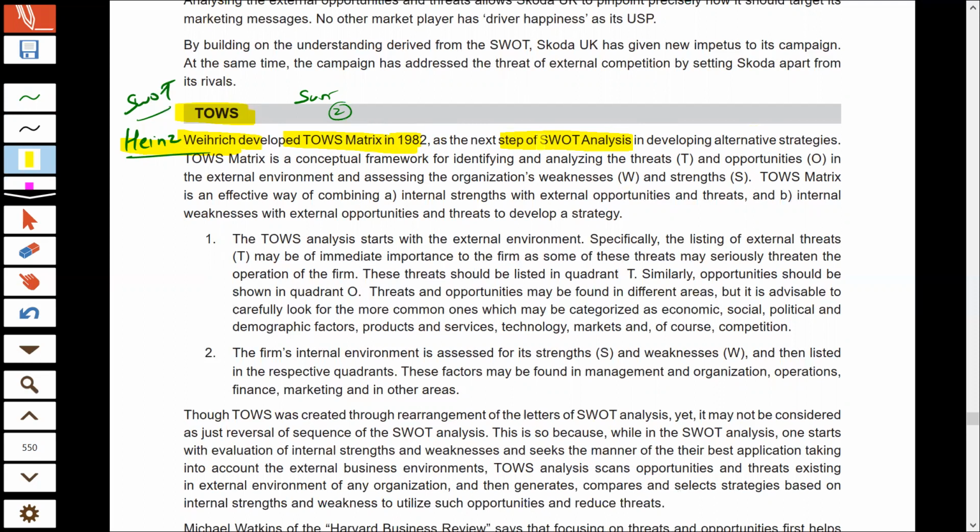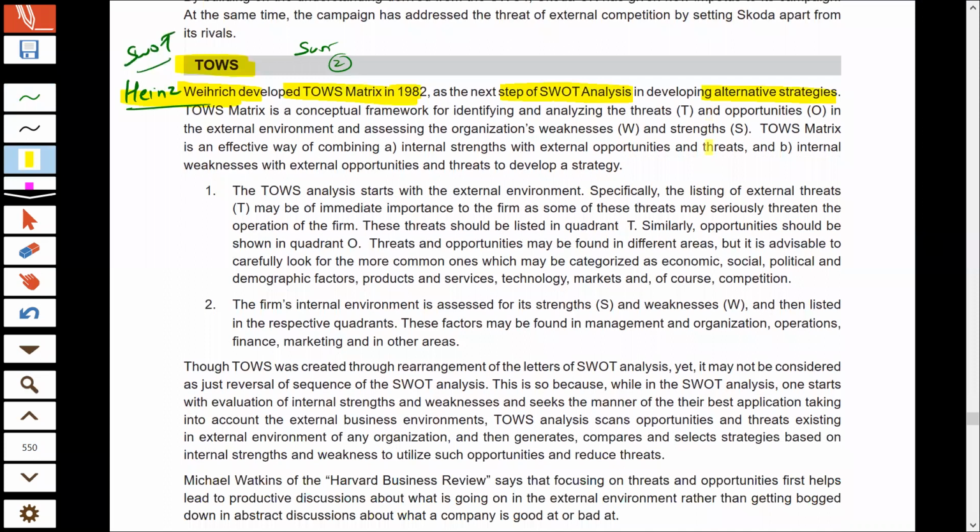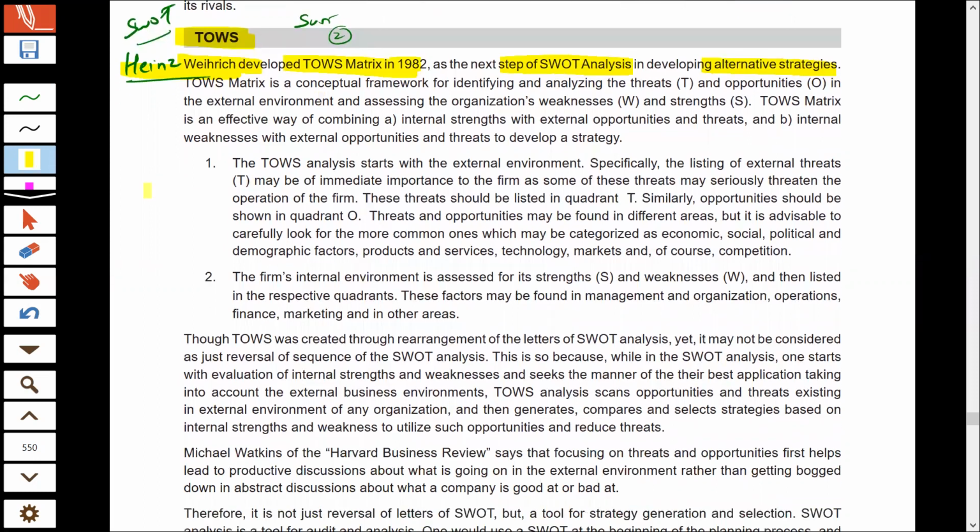Now how is this matrix superior to SWOT? Because this matrix also helps you generate various alternative strategies. I will make you understand this in detail. See the difference between SWOT and TOWS analysis. TOWS analysis starts with external analysis. In SWOT analysis, we first do internal analysis and then external analysis. But in case of TOWS, we first do external analysis and then internal analysis. This is the first difference.